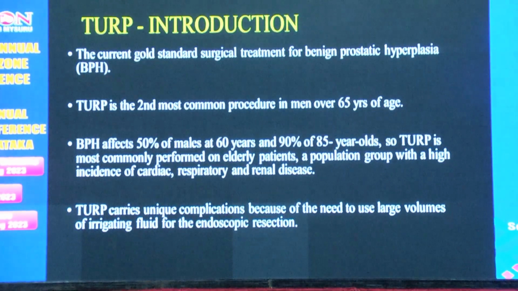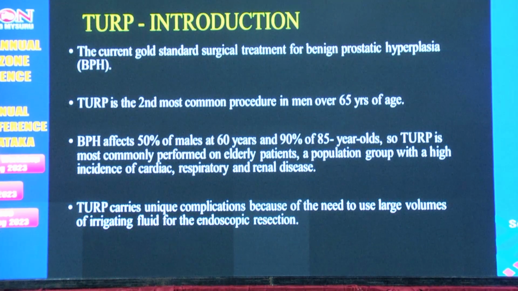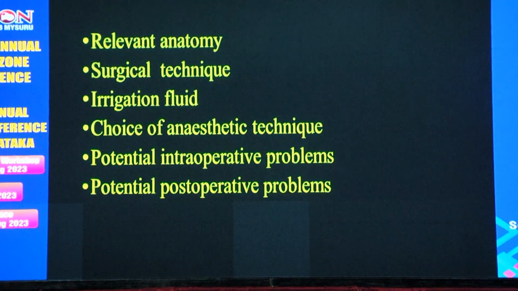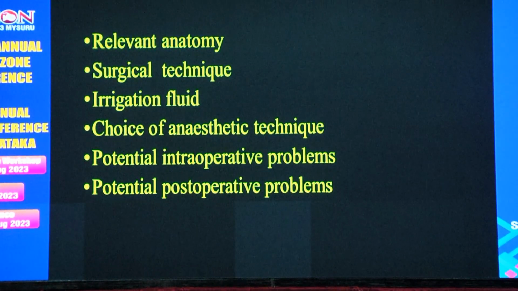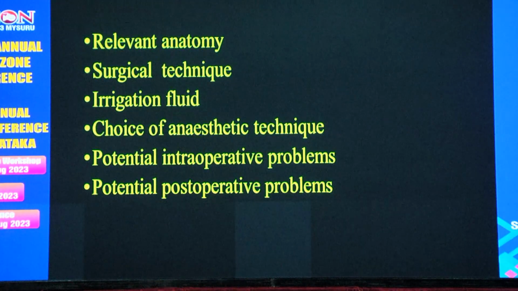It has a unique complication because of the large amount of fluid used for endoscopic resection. So today I am going to cover this topic under different headings: relevant anatomy, surgical technique, irrigation fluid, choice of anesthesia technique, potential intraoperative problems as well as postoperative problems.